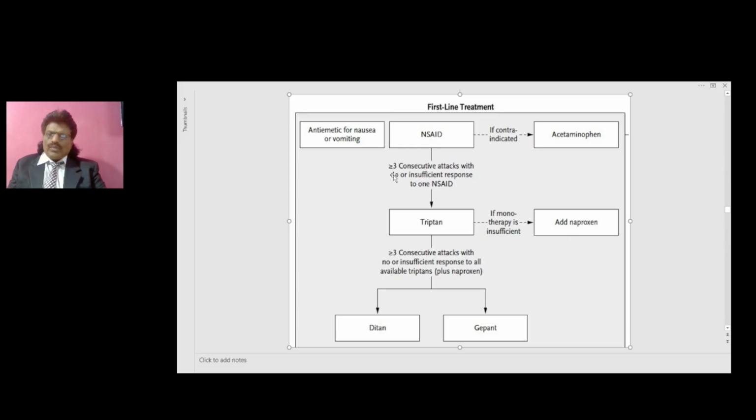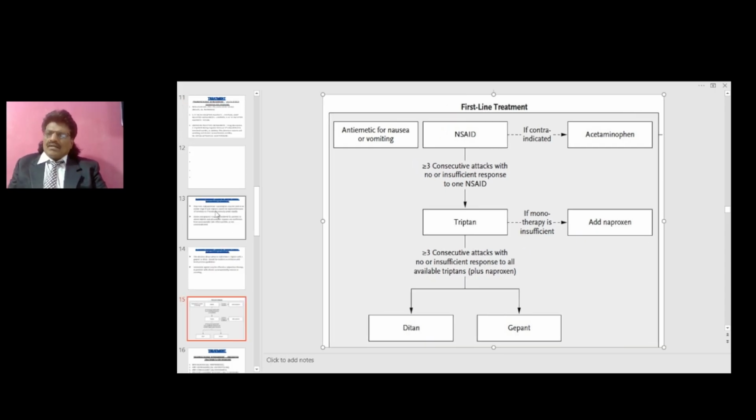So this is how we continue. This is the algorithm. So after adding ditan or gepant, then we see the response.